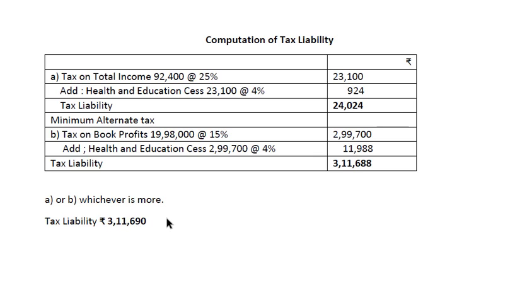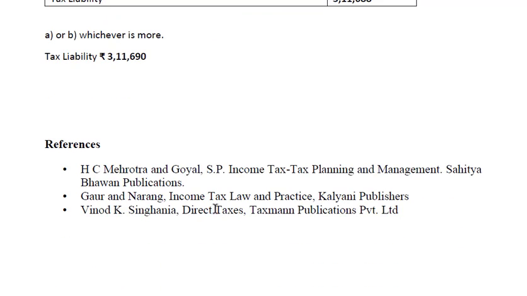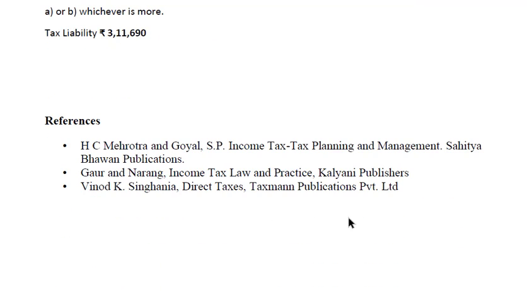And the company can claim MAT credit, the difference between 3,11,688 and the normal tax, 24,024. These are the references.